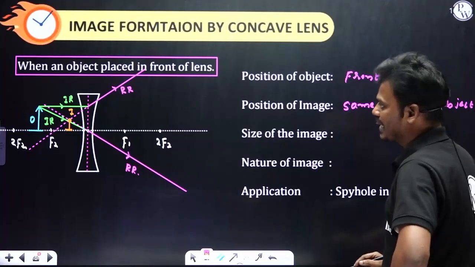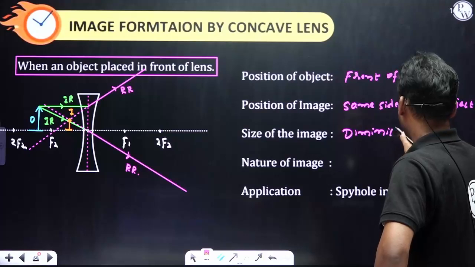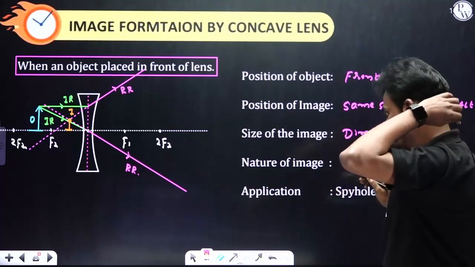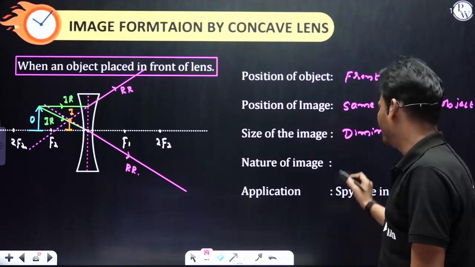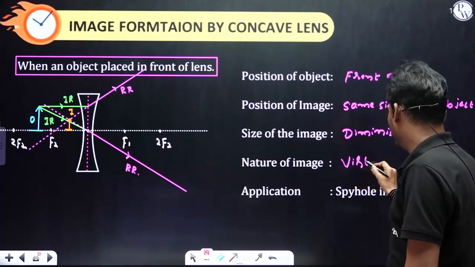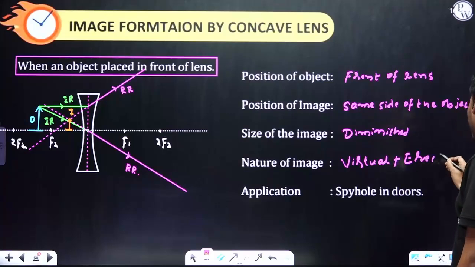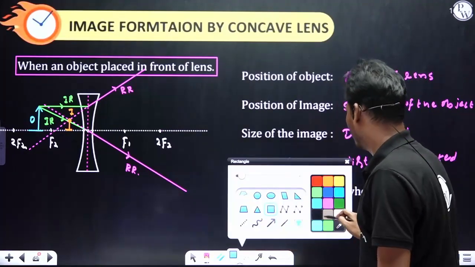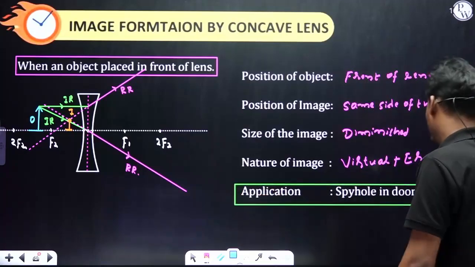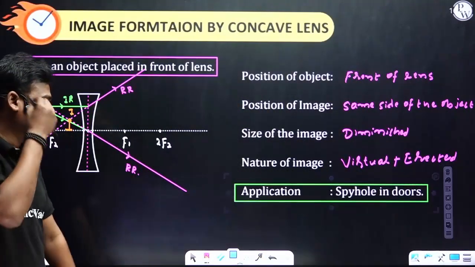Next, size is diminished. And nature: as the two refracted rays do not meet but appear to meet, it is virtual plus erect. Application: spy hole. Door spy hole cameras, or else you can call it spy hole doors.